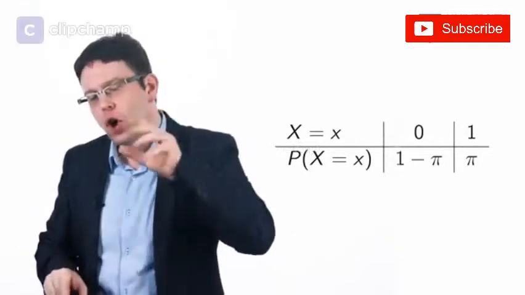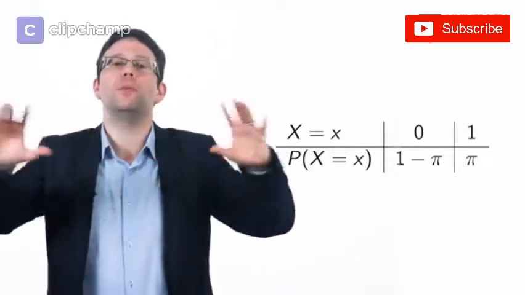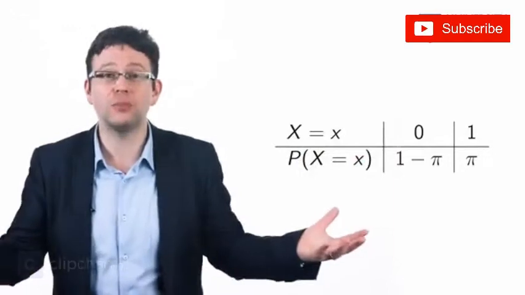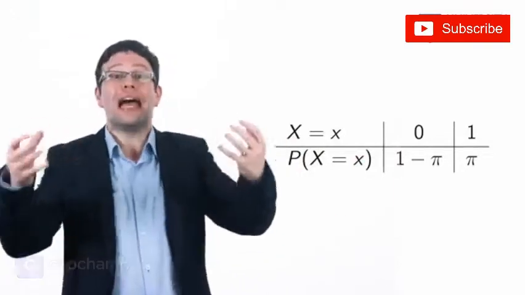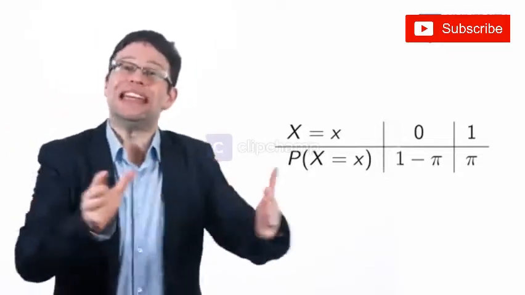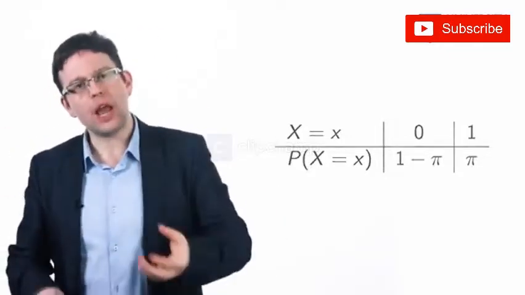Now we said a sample space was the set of all possible outcomes in a random experiment. Indeed, we can think of this as all possible values of this random variable x, here only 0 and 1. Similarly, a parameter can also have a space, namely the parameter space, the possible values it can take. Given we'd previously defined probability to be some value over the unit interval from 0 to 1, this represents the parameter space of pi.